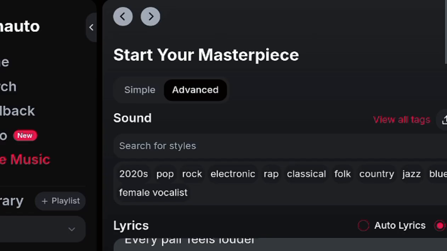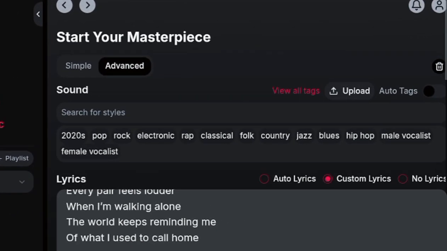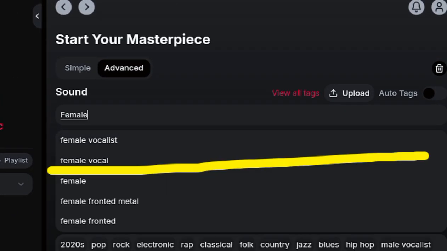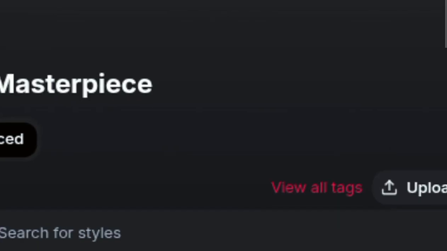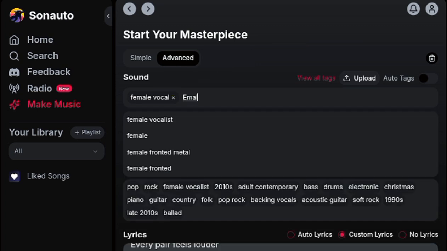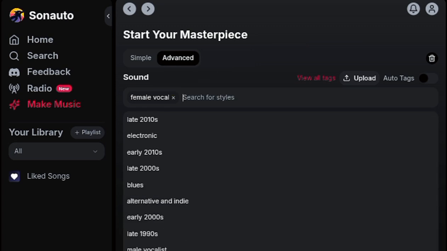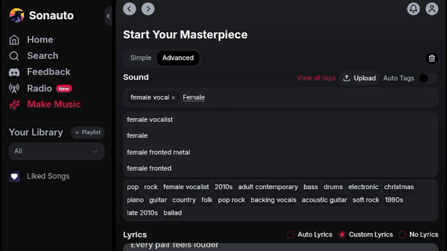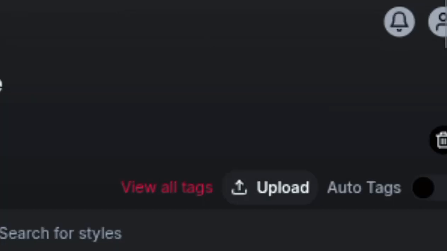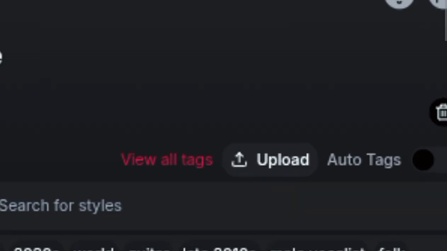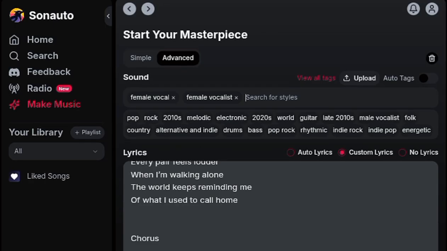So I do that, and then at the top here I have some options to input the way I want my song to come out sounding. You see the sound up there, right? So here I'm going to emphasize that I want a female voice. I've noticed it works better when you actually emphasize that you want a female voice or a male voice. Like, write it as many times as possible because yeah, it's still AI, right? Sometimes you write female voice and then you get a male voice. So it's easier when you really just emphasize it, and then you get what you really want.